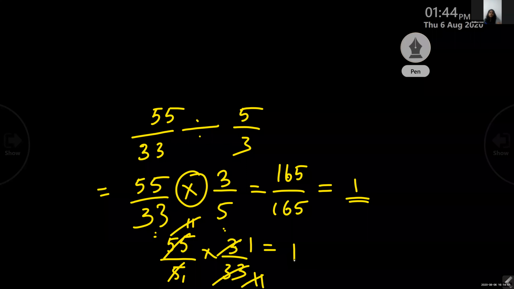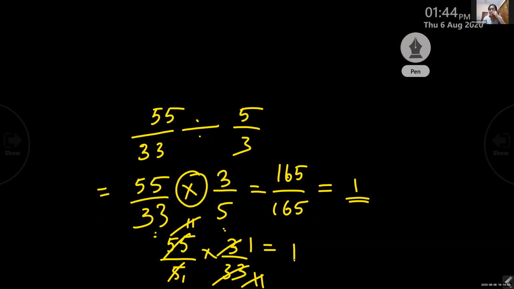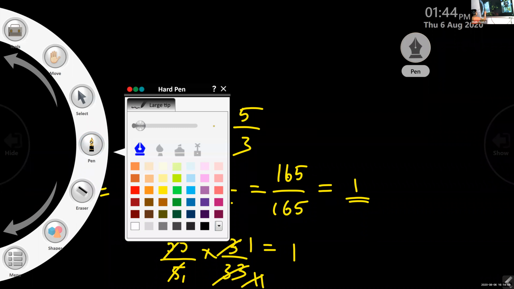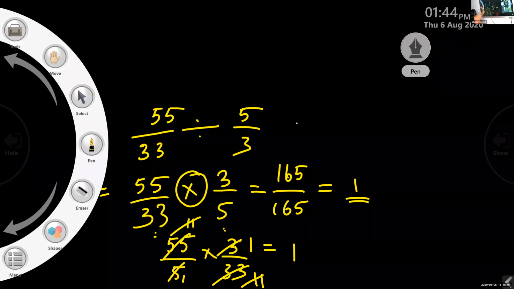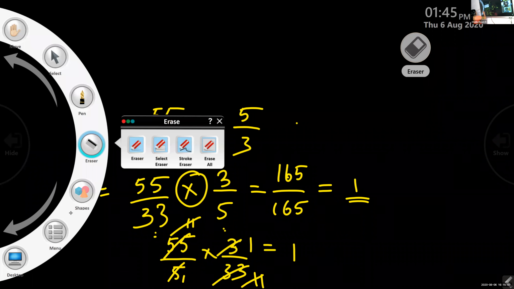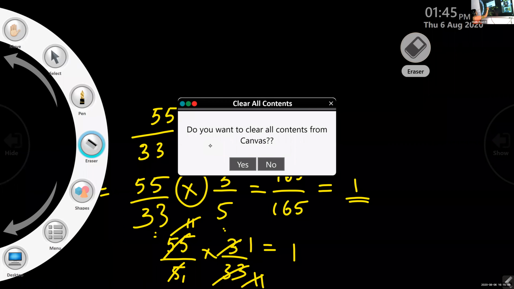Whichever one is easy, you can do. It's not compulsory to follow this. I just explained. Those who can, okay, no problem. Otherwise also you'll get the mark.